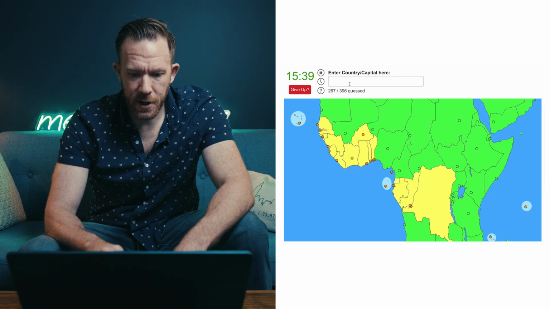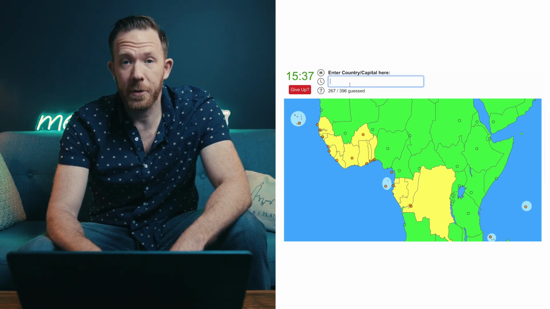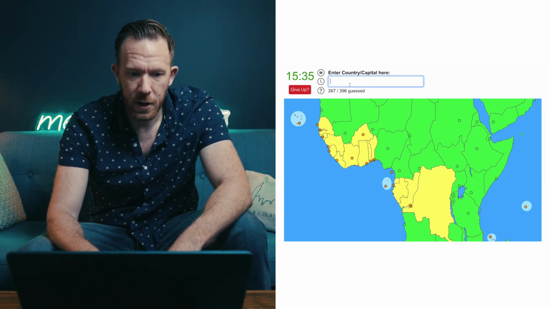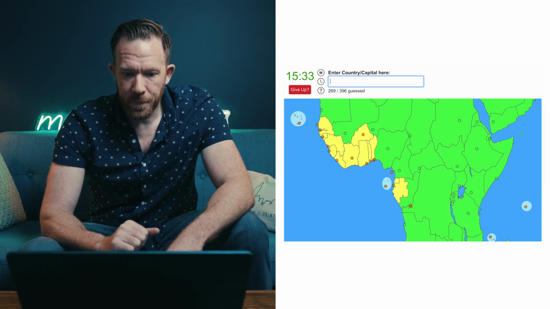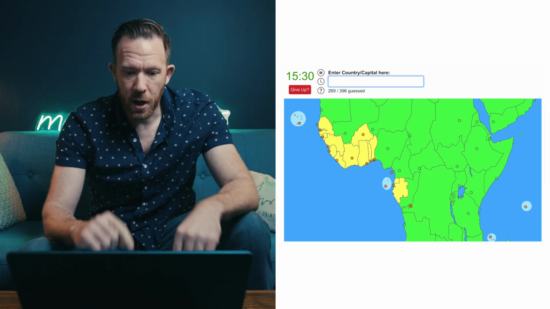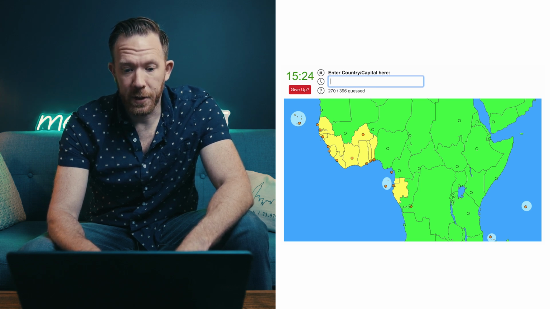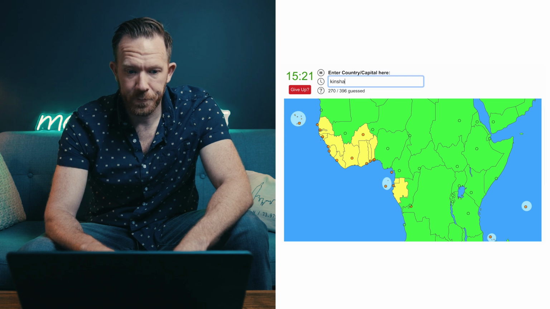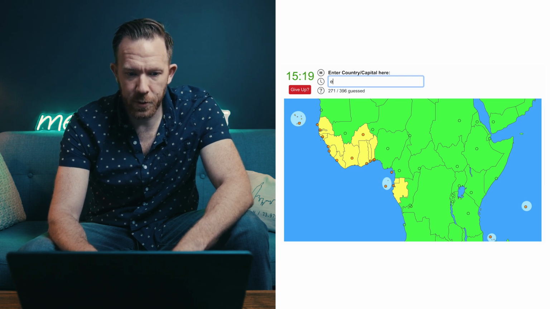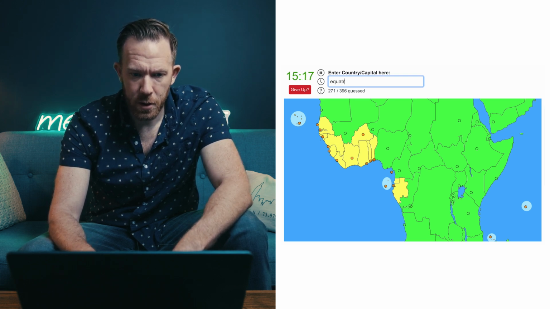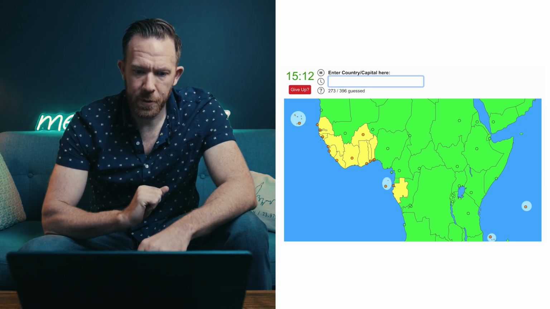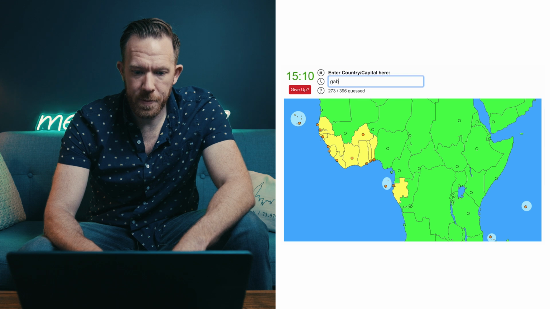Let's get the central ones here. We have both Congos, so Democratic Republic of Congo and Congo. Those kind of go together, and their capital cities are basically across from each other. Congo is Brazzaville, and then Democratic Republic is Kinshasa. Okay, then we have Equatorial Guinea, which is Malabo, that's the capital. And then we have Gabon, which is Libreville.